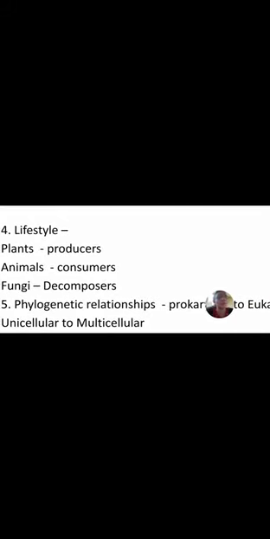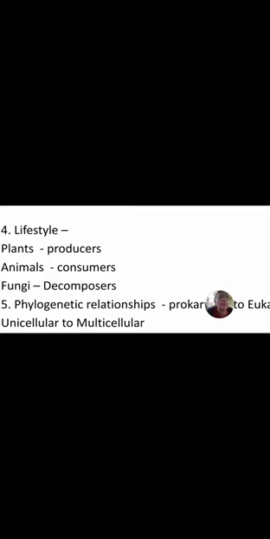And the next group, the fourth group, is lifestyle. So what is the lifestyle of the organism? According to lifestyle they are placed into the following three subgroups. First is producer. Producer means one who produces, those organisms which create their own food. Such organisms are plants. So producers are included in the plant category.